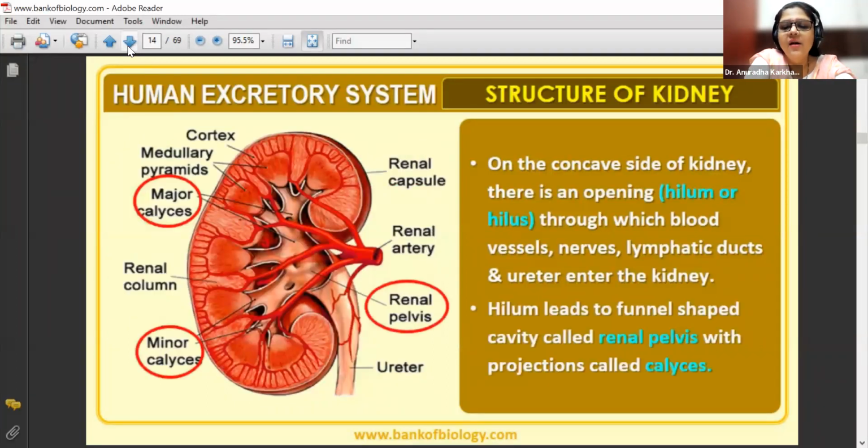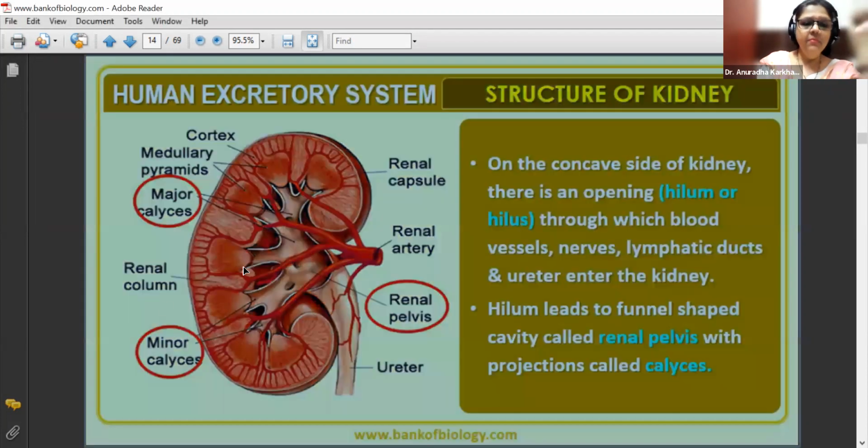Yes, beta. Then the same point, they are saying the hilum is going to be leading to a funnel-shaped cavity called renal pelvis with projections called calyces. Now, please understand the internal structure of the kidney. Very, very, very important. Okay. So in the diagram, look at the diagram. Here we have got the renal capsule. The outer one is the renal capsule.